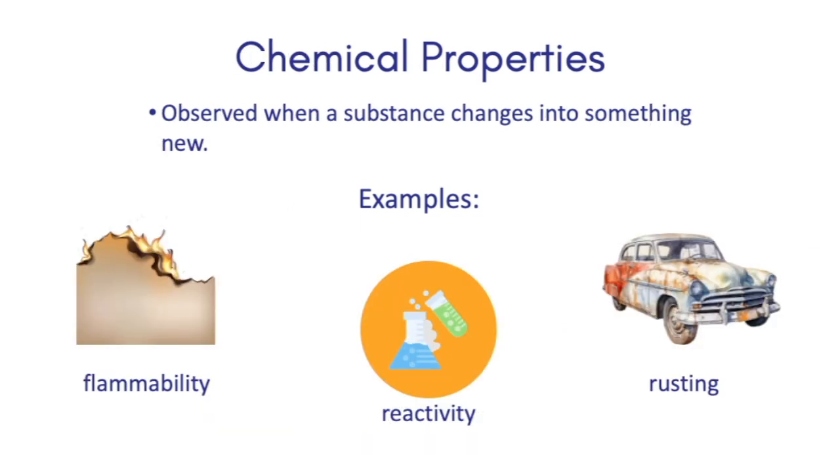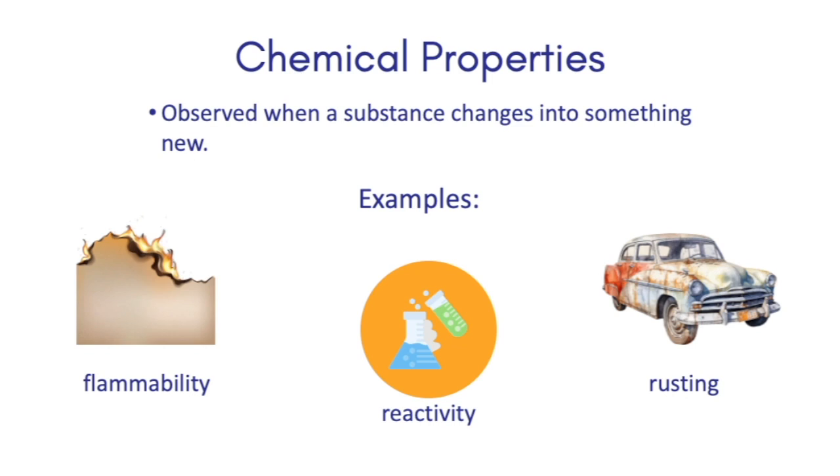the substance. Chemical properties are those that are observed as the change is occurring. So, as a substance is changing into a new substance, that's when we know that it is a chemical property. So, flammability. If we burn paper, it turns to ash. The fact that we can see it burning lets us know that that is a chemical property. A substance reacting and changing into a different substance when acid is added to it, that is a chemical property because we are observing it changing into a different substance.